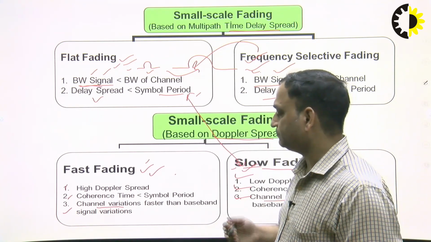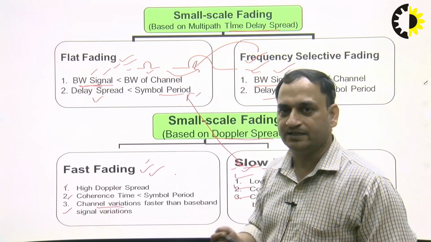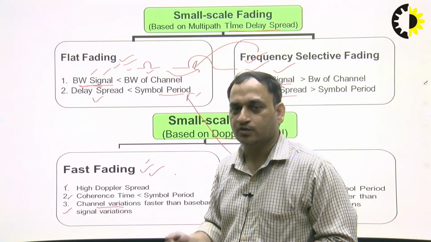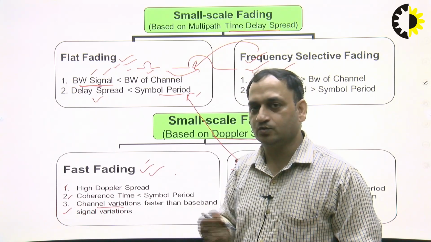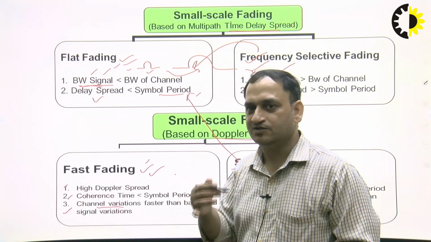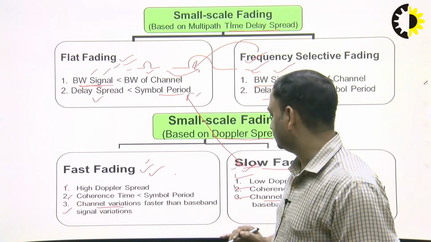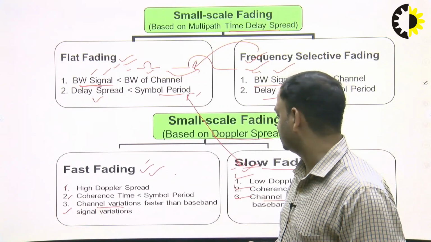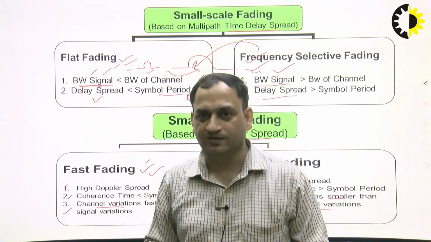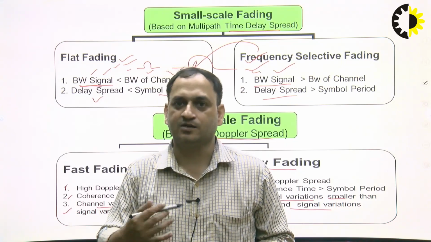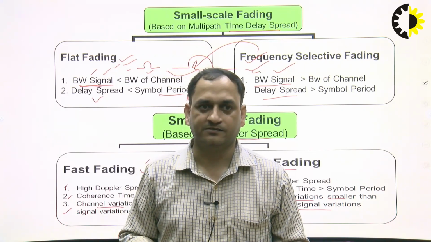So that we can reduce the ISI, if the channel is very wide, we have to convert it into narrow band signals. If we convert into narrow band, the low rate signals can be transmitted and we combine them at the multiplexer. So these two, flat fading and slow fading, are a very good combination, so that the signal can be received at the receiver and very little effort is required to retrieve the original signal, right.